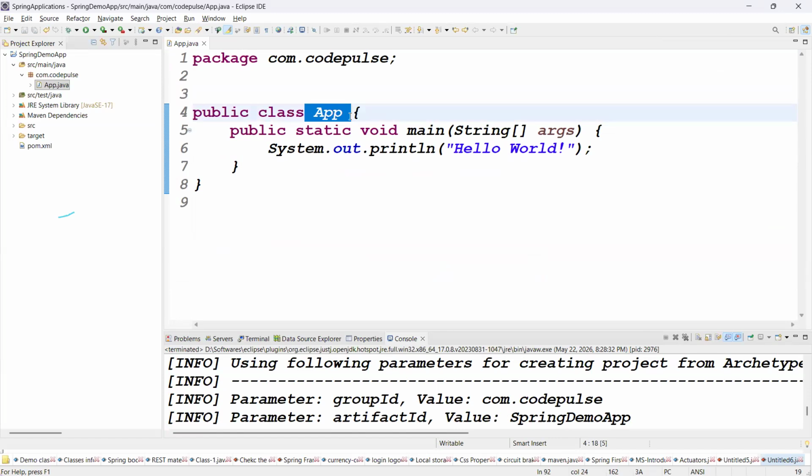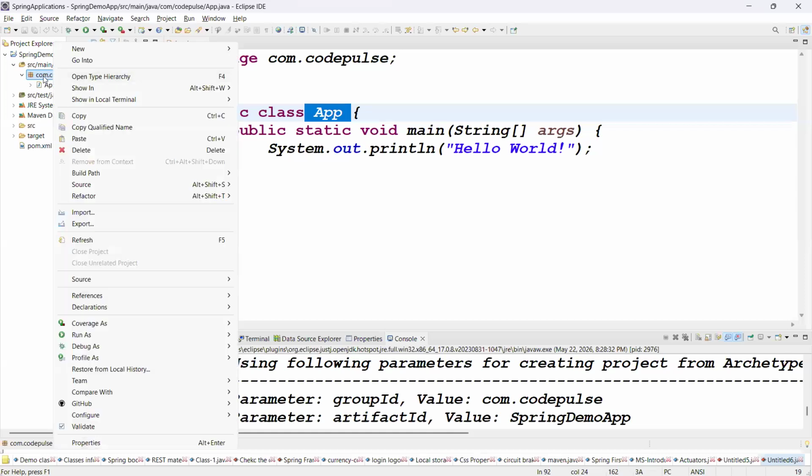Guys, the project folder structure is clear, right? src main Java contains Java files. Okay, src test Java contains test cases. See guys, every day we are using this folder structure, so that you'll get more idea about the next classes. Today go for the src main Java. You can create the Java class. Guys, tell me what class you want me to create. Let me create the new class. How to create the new class?